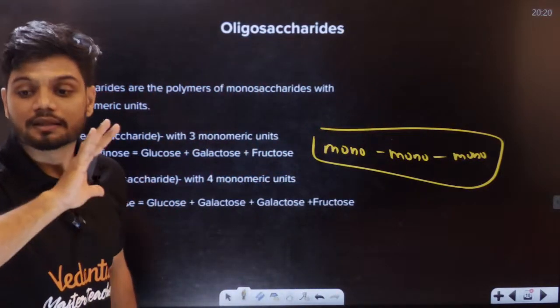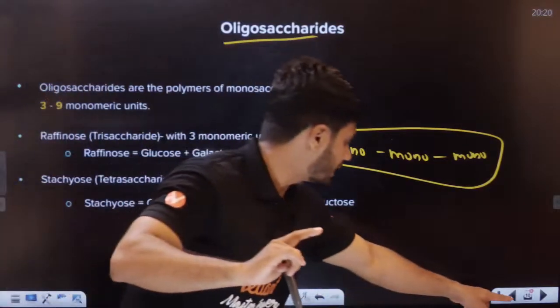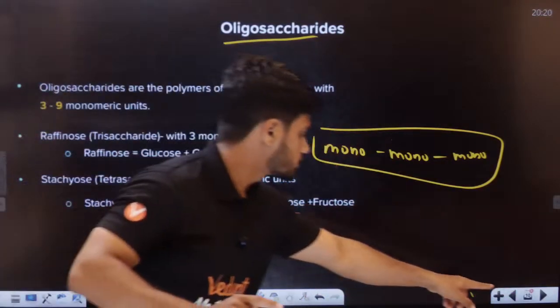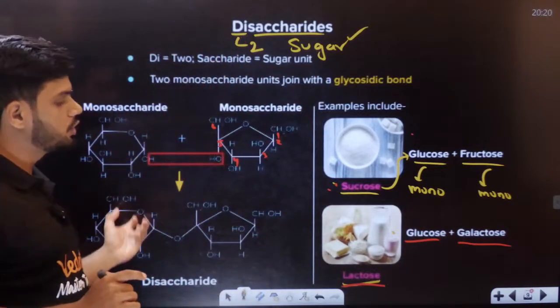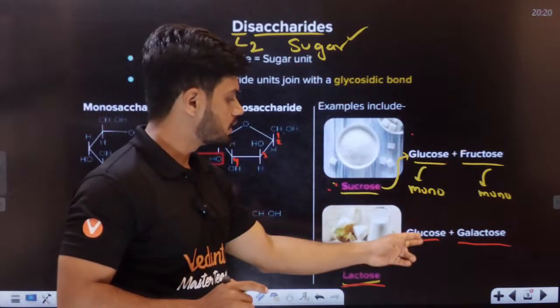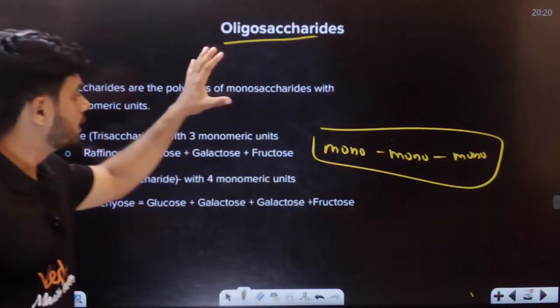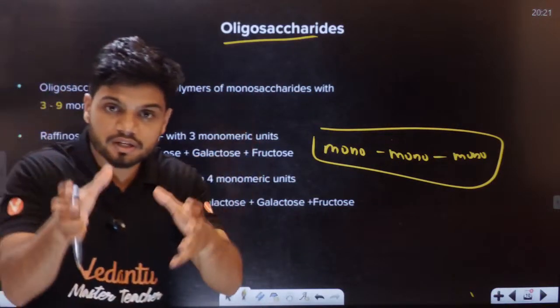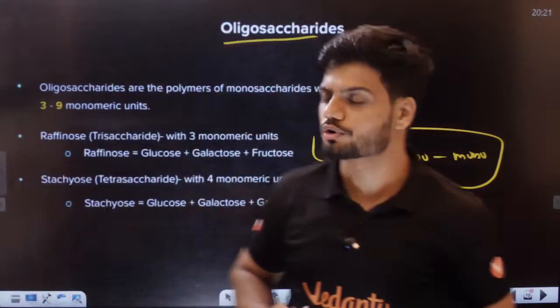That is called oligosaccharides. In the case of disaccharides, there are only 2 units: glucose and fructose, or glucose and galactose. But oligosaccharides can have around 3 to 9 monosaccharides in a long chain.